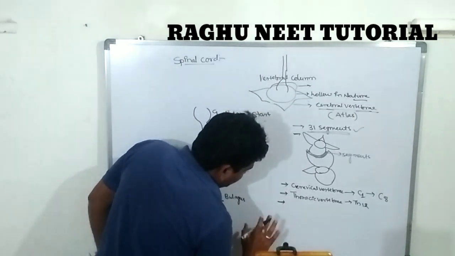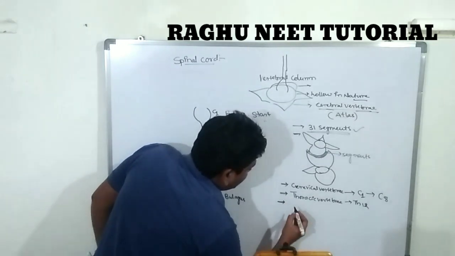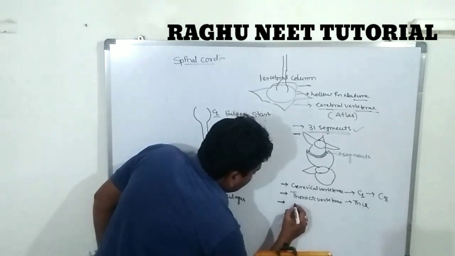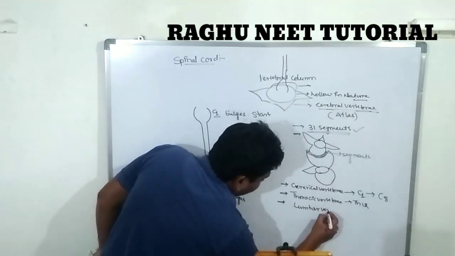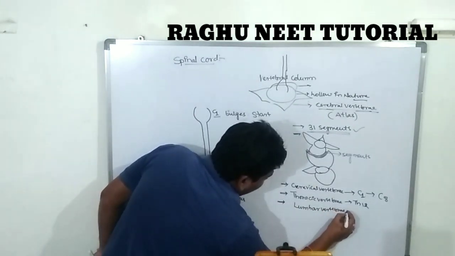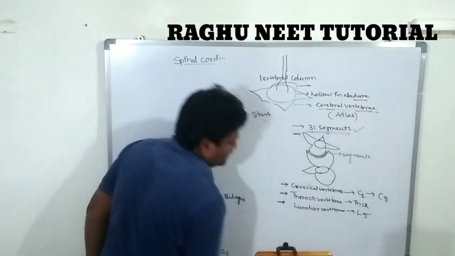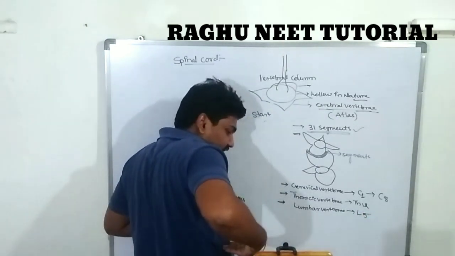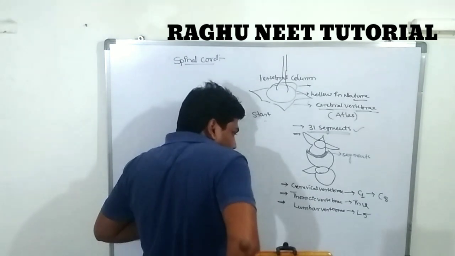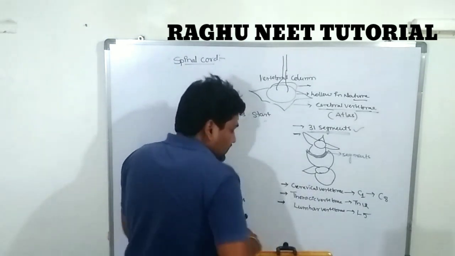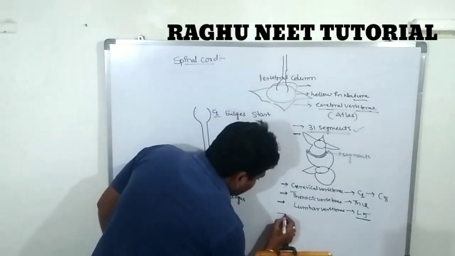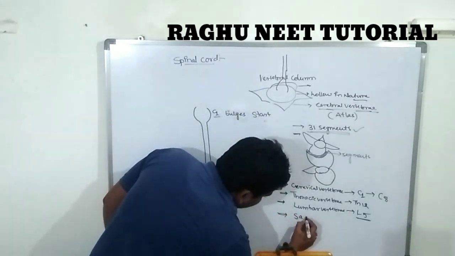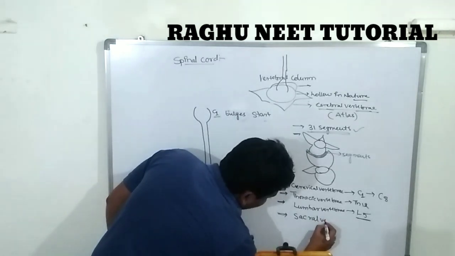What is the next after cervical and thoracic? Lumbar vertebrae. How many lumbar? L5. In the lumbar region, after the completion of the ribs, the remaining are 5 segments. This is called lumbar 5. Next, sacral vertebrae.